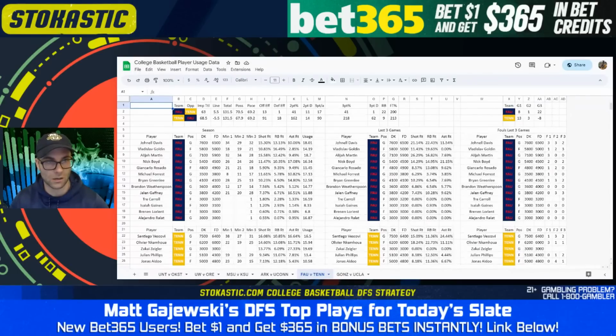From there, the other starters, Brian Greenlee and Nick Boyd, are going to play mid-20s in minutes. I don't have a ton of interest in these guys. Boyd would be more interesting to me just because his rates are better, 14% shot rate, 15% rebound rate, 21% assist rate. But you're paying for that. He's 5,400, whereas Greenlee's 4,100. Obviously, Greenlee not as involved, highlighted by a 10% shot rate, but at 4,100, that could be something you look at as a value play.